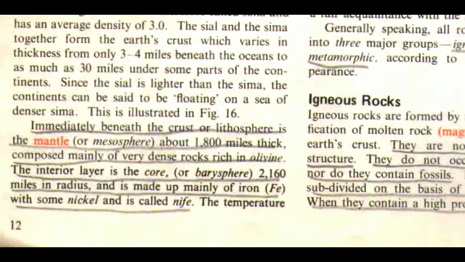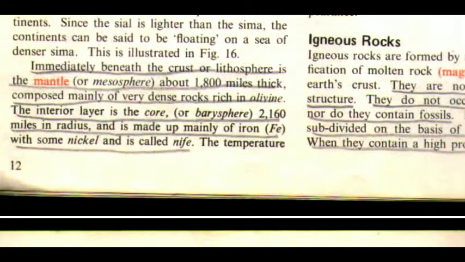The Sial and the Sima together form the Earth's crust, which varies in thickness from only 3 to 4 miles beneath the oceans to as much as 30 miles under some parts of the continents. Since the Sial is lighter than the Sima, the continents can be said to be floating on a sea of denser Sima. This is illustrated in figure 16. Immediately beneath the crust or lithosphere is the mantle or mesosphere, about 1800 miles thick, composed mainly of very dense rocks rich in